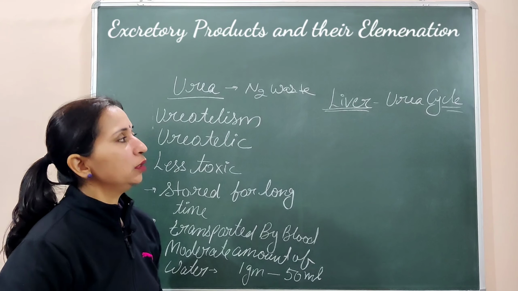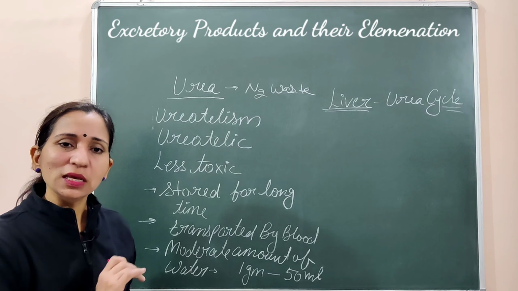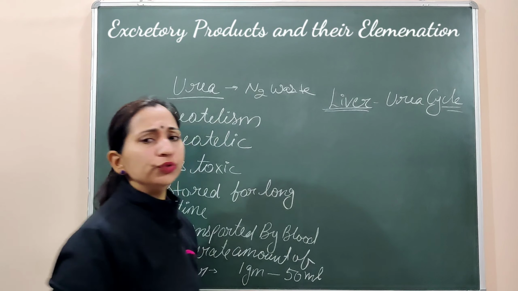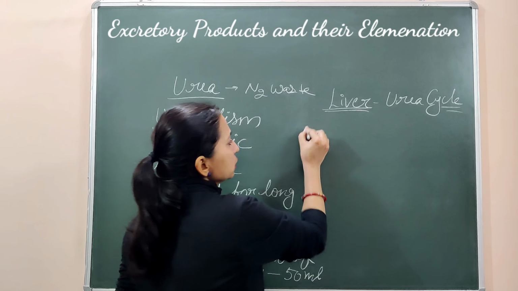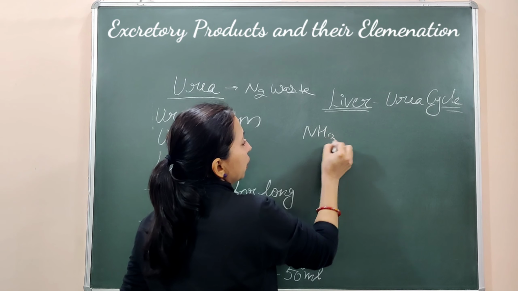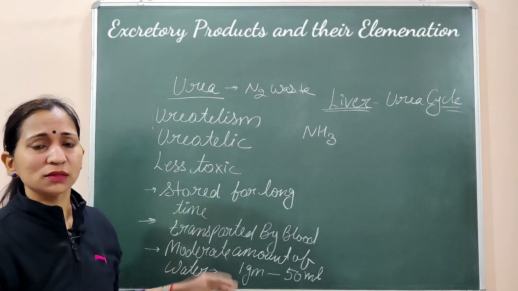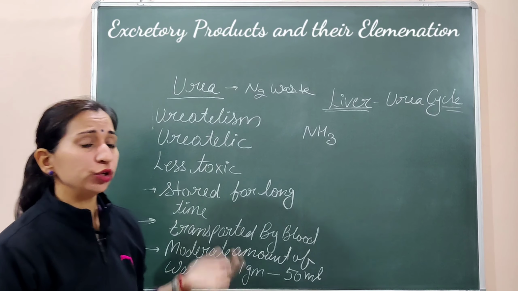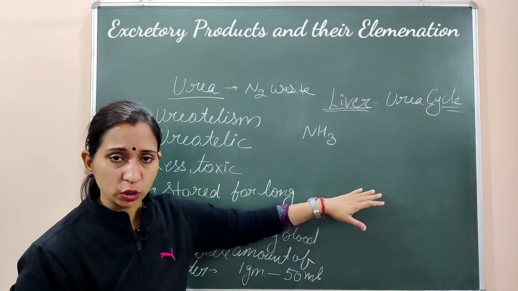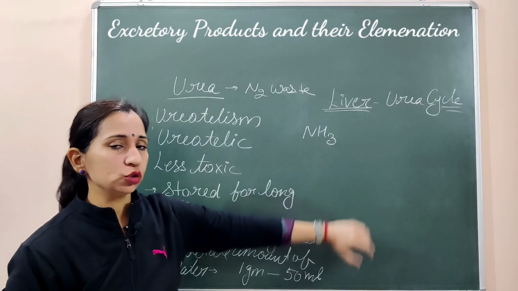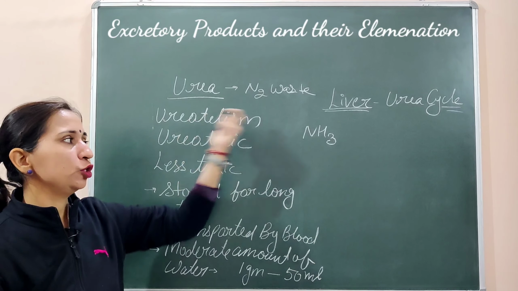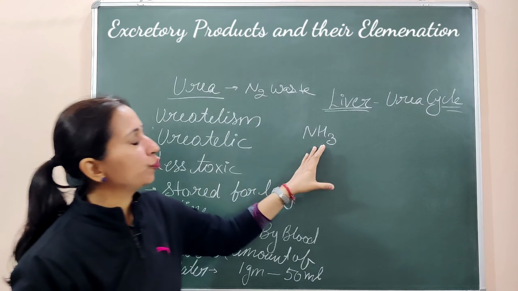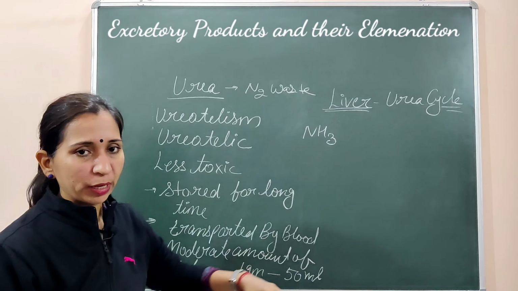So in this way the urea is formed in the liver. Let's see how this urea is formed. बनेगा कैसे ये urea? For the formation of urea in the liver, first the ammonia, जो अमोनिया बना है बॉडी के अंदर, जिसे ये ऑर्गेनिज्म अपने अमोनिया की फॉर्म में रिलीज नहीं कर सकता. So it has to be converted into a less toxic form. तो अमोनिया को पहले लेस टॉक्सिक फॉर्म में कन्वर्ट करवाना है, और वो फॉर्म है यूरिया. So ammonia which is formed through the deamination of amino acids.